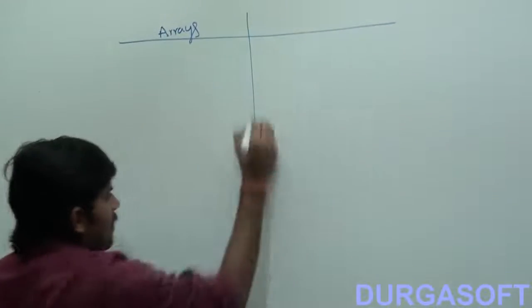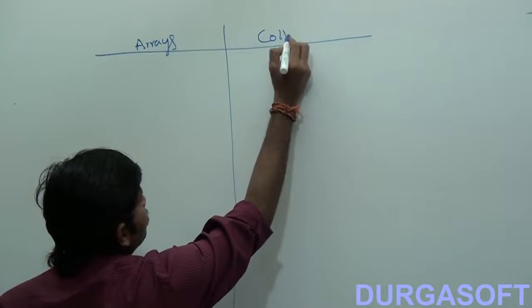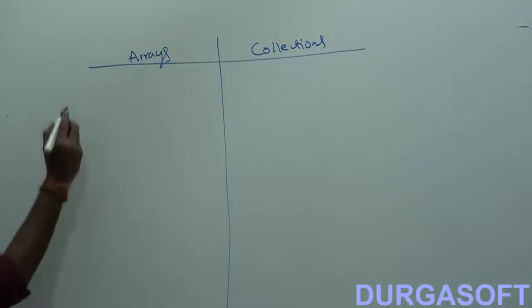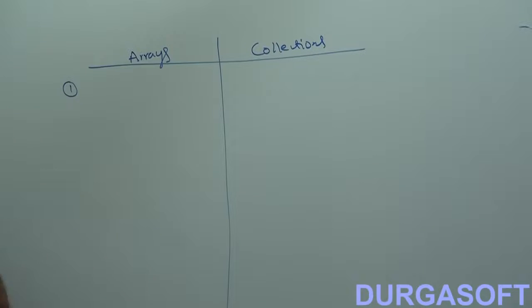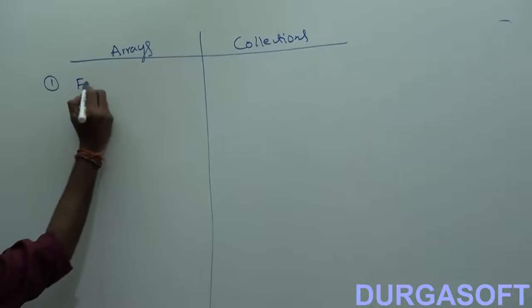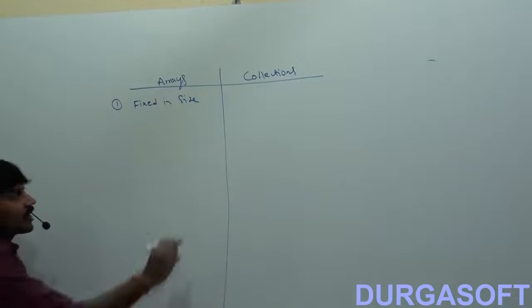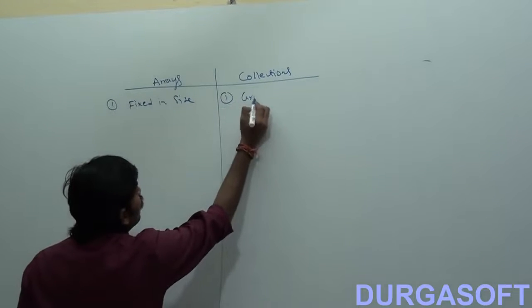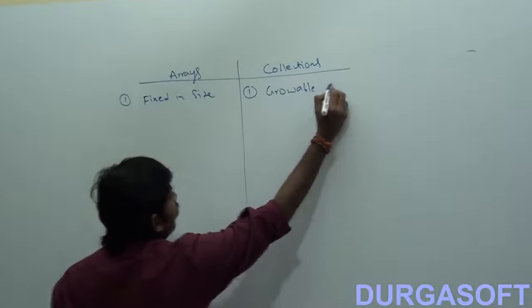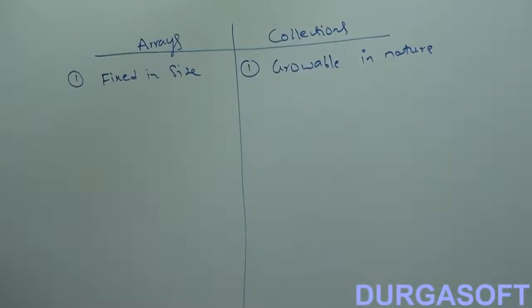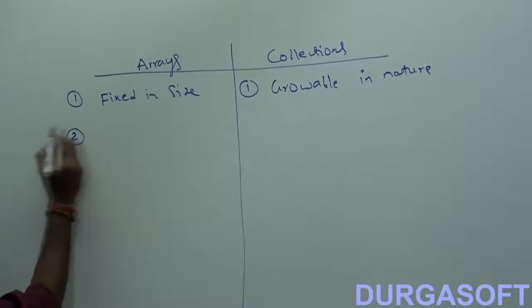Arrays and collections. Okay, now the first point here. If you observe the first point, arrays are fixed in size. Correct or not? Arrays are fixed in size, but collections are growable in nature. Arrays are fixed in size, collections are growable in nature.